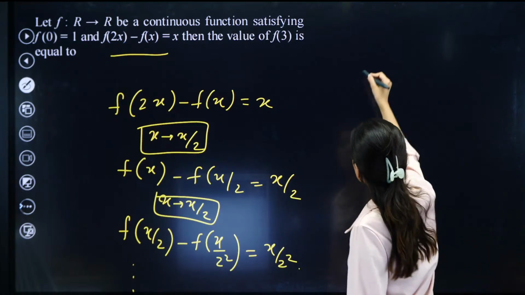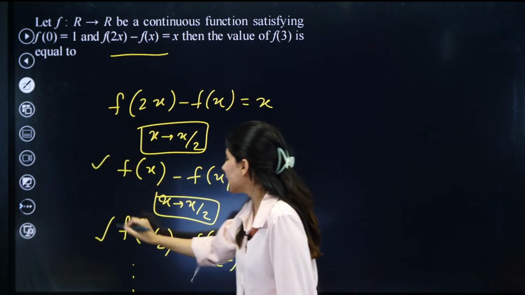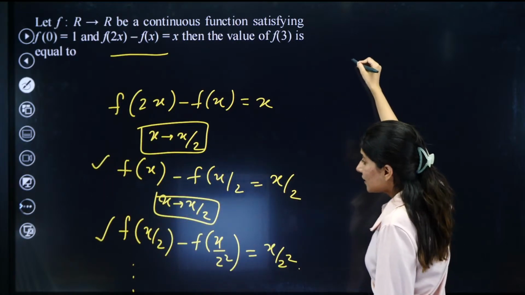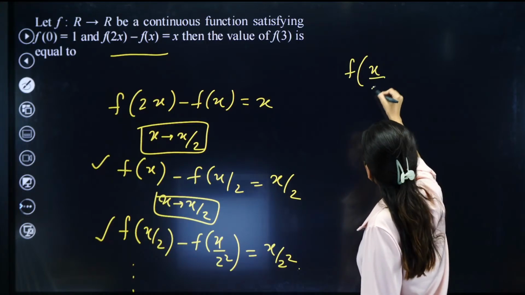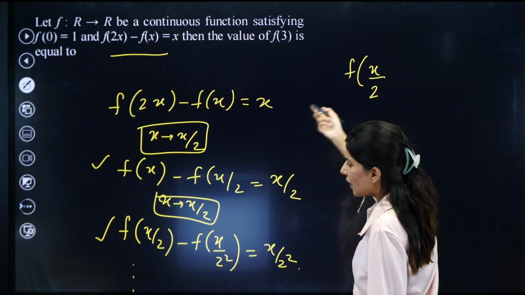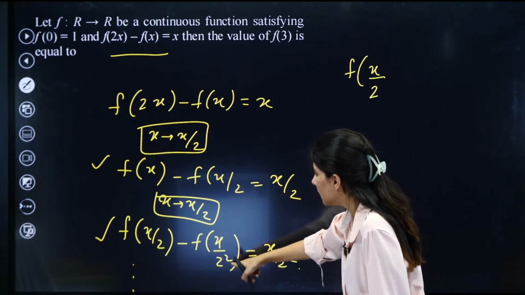So last May, what do you get? So this is your first time you have replaced, second time you have replaced. Now if you replace nth time, you are going to get f of x upon 2 raised to power... So nth term will be what? If this is first term, this is second term, this is third term.